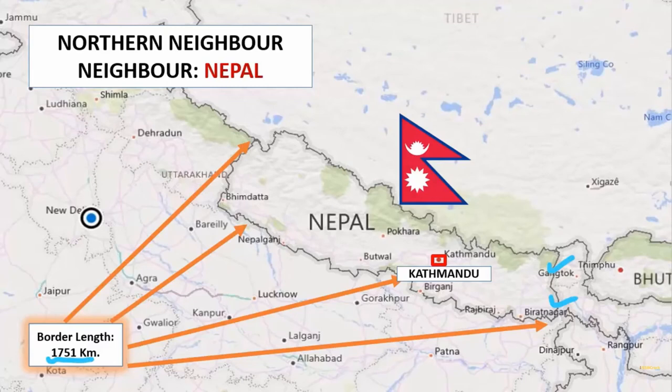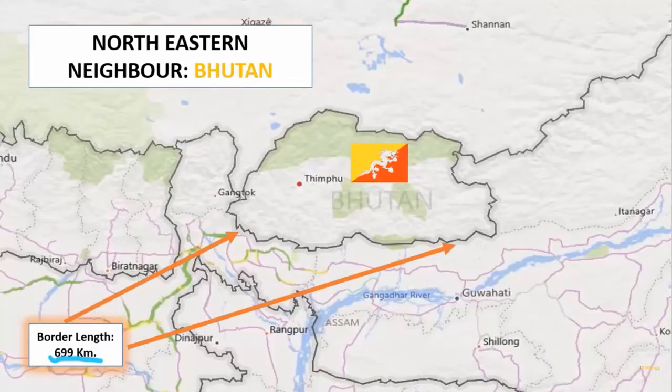We have a very strong bond with this country. Now the next country is Bhutan. It's very small, hardly visible on the world map. But yes, we have a very strong bond with this country as well. We have very good ties with our neighboring countries. You can see the flag of Bhutan. Its capital is Thimphu. And the border which we share, you can see this marked area, is 699 kilometers.